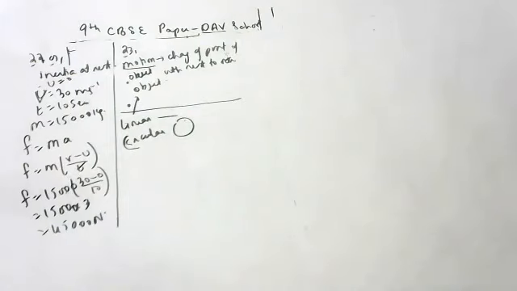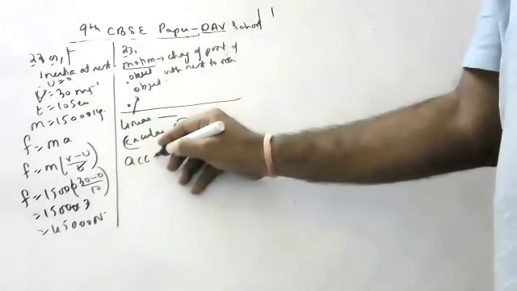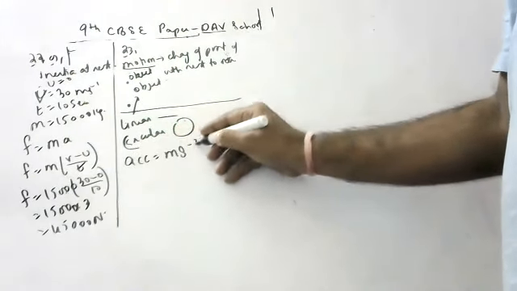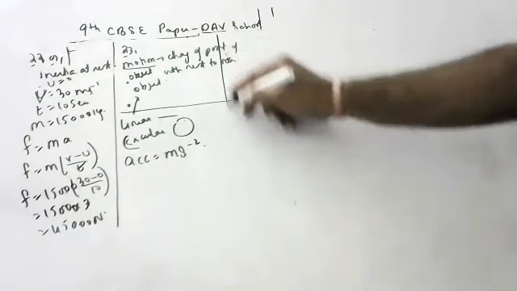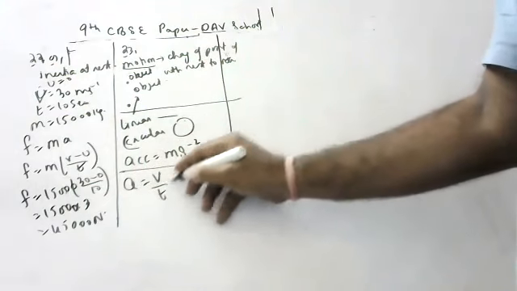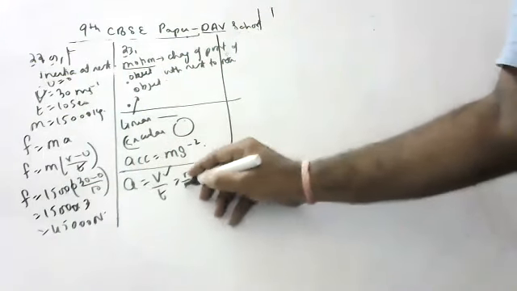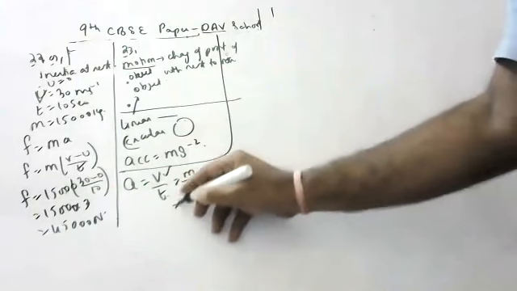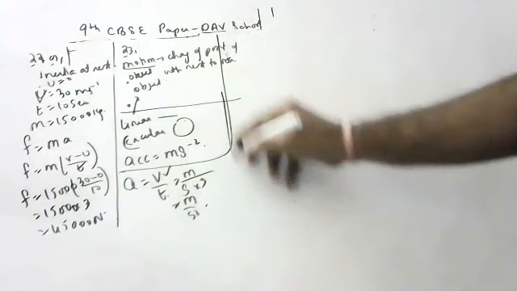Next, write the unit of acceleration. The unit for acceleration is meter per second square, because acceleration is velocity by time. Velocity is meter per second, and one more time is already there, so meter per second square. You should remember this.